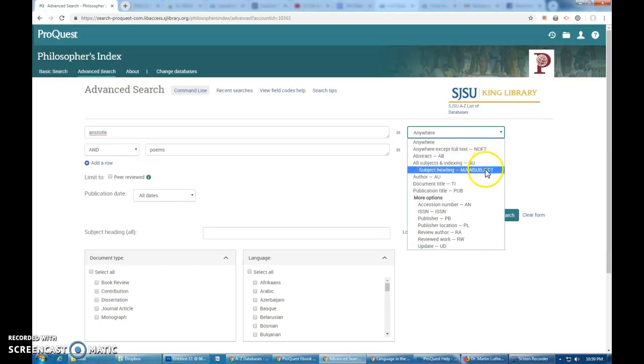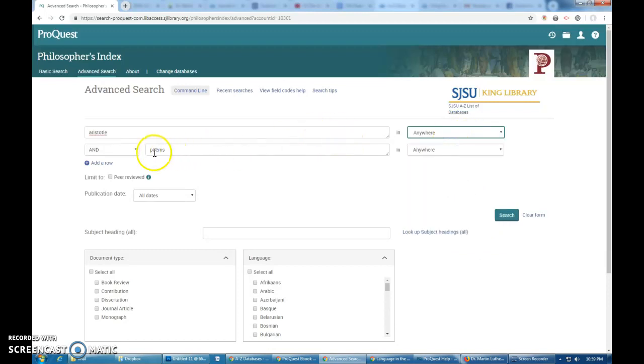You can search by subject, author, document title, publication title, and even search by other modifiers, like if it's an update or reviewed work. You can search by ISBN if you know a title that you're looking for. Let's just go with anywhere for now for Aristotle, and you can also add rows.